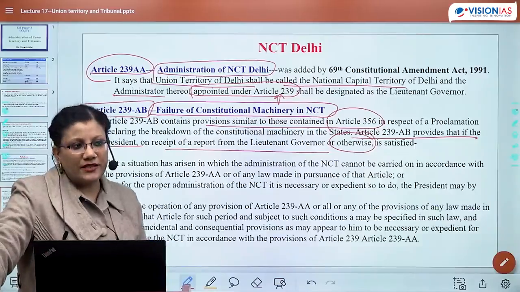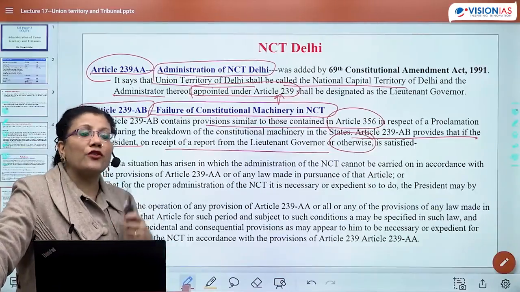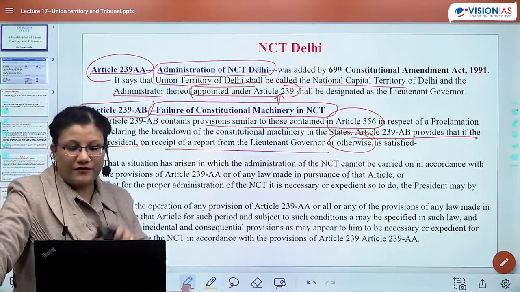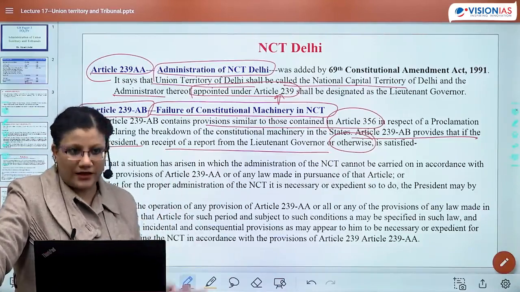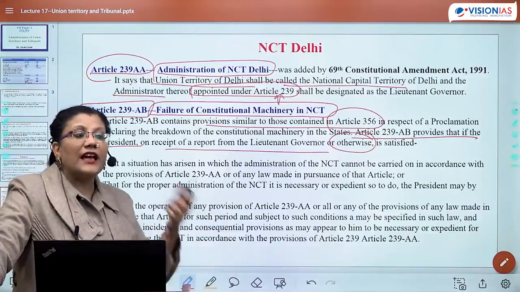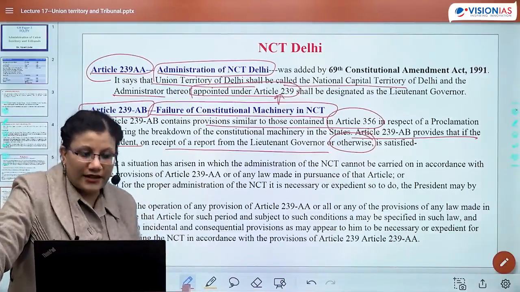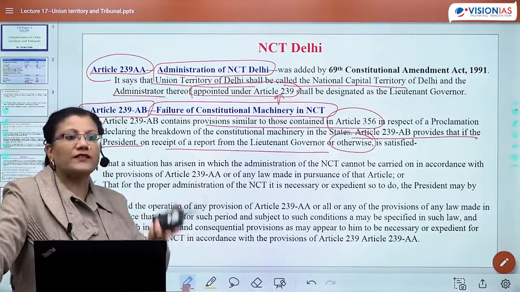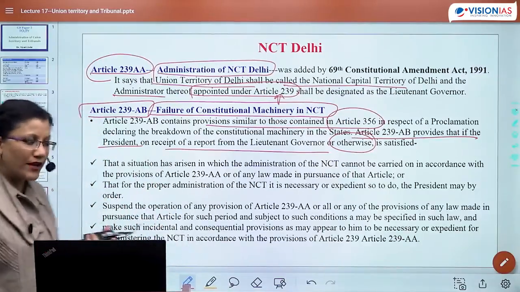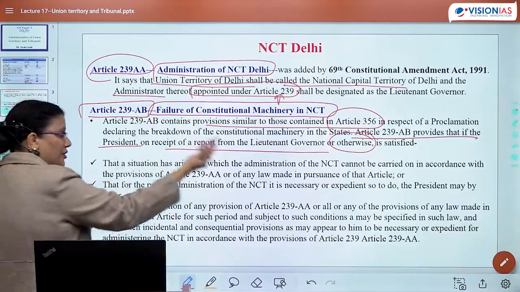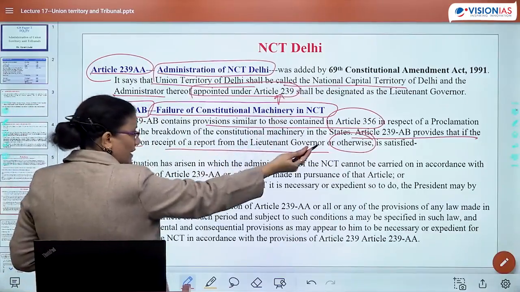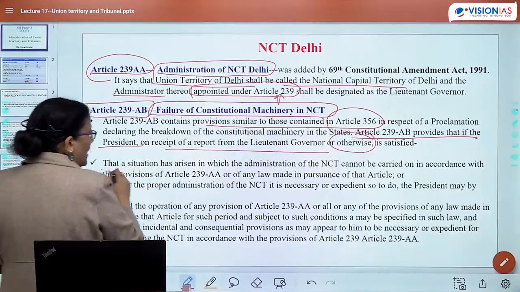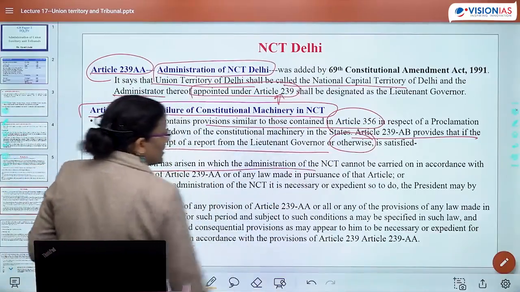If the President, on recommendation or report of the Governor or otherwise, feels that there is a constitutional breakdown or the state has not obeyed the direction of the Centre, in these two cases President's rule can be imposed, right?